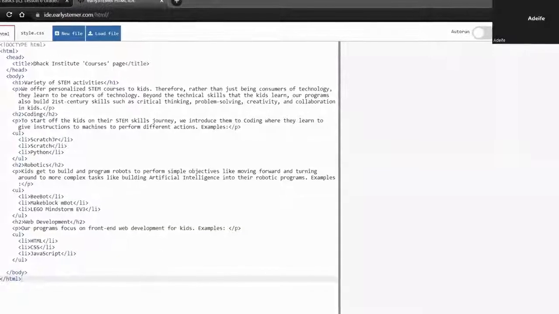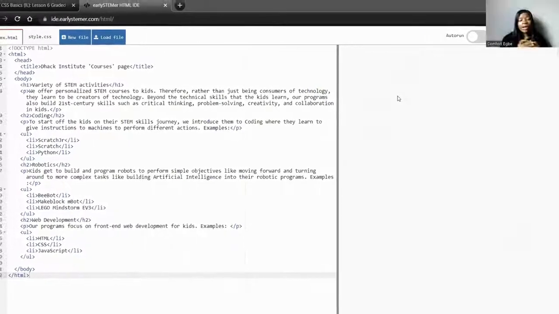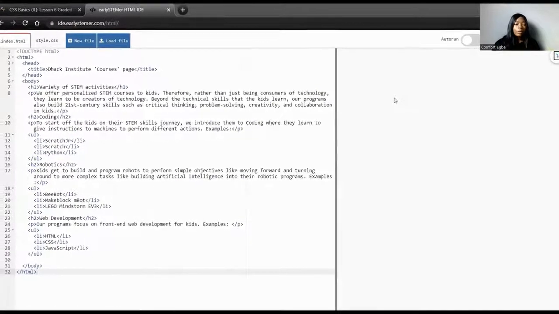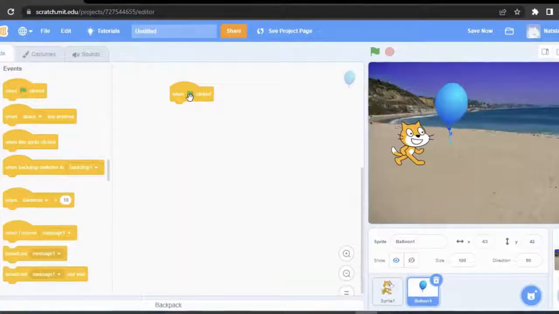Alright, so the cascade algorithm determines how a particular style will be applied when there's a conflict between them.